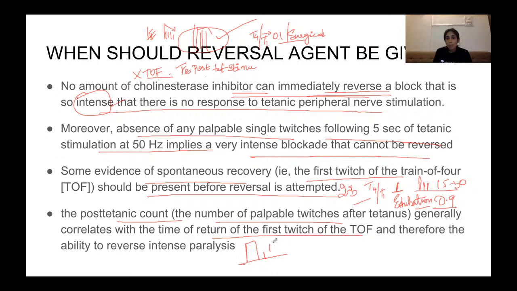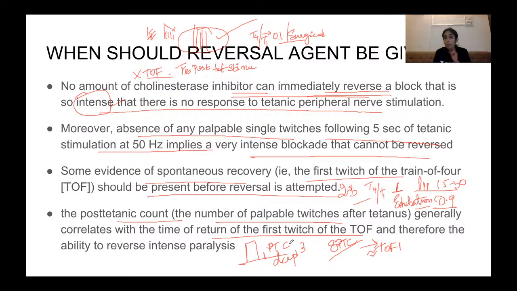So when there is one post-tetanic count, it is a deep block. You will not see TOF. Right. When there are 1 to 3, I'm sorry, but when there are 8 post-tetanic counts, that is, you can feel 8 palpable twitches soon after your tetanus, it corresponds approximately to a TOF count of 1. That's when you know that, okay, fine, there is some recovery occurring. So a PTC of 1 to 3 is a very deep block. You will not get any TOF response.